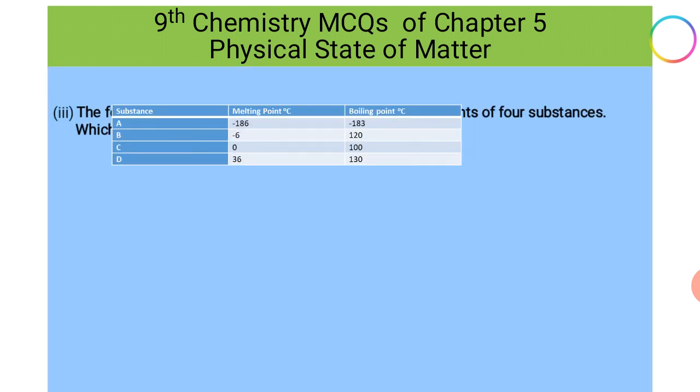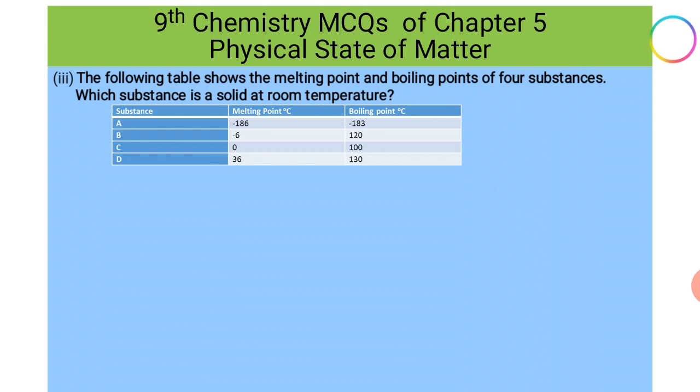Next, here is another question, number 3. The following table shows the melting point and boiling point of 4 substances, that is substance A, B, C and D. Their melting points as well as boiling points are shown in the table. Which substance is a solid at room temperature? So remember, the substance whose melting point is higher than room temperature will be in solid state. Option A is substance A, option B, substance B, option C, substance C, and option D, substance D.